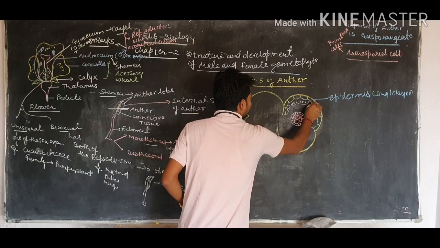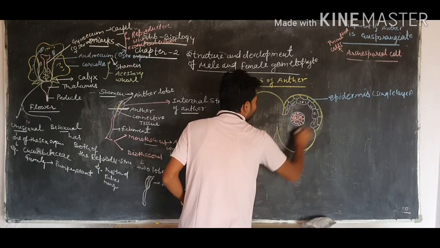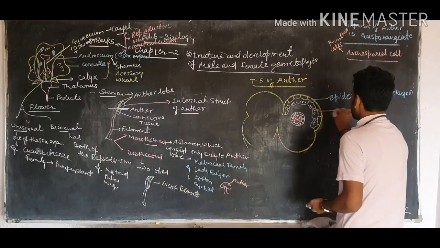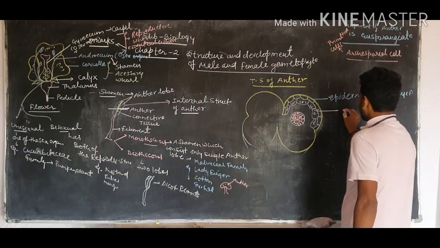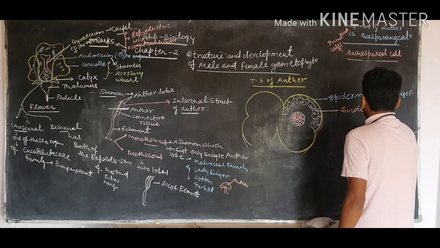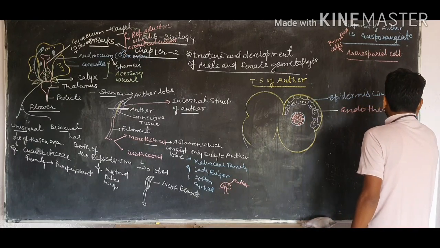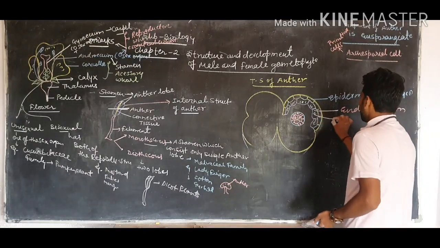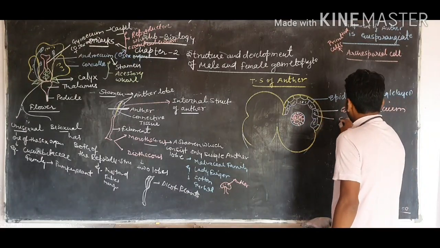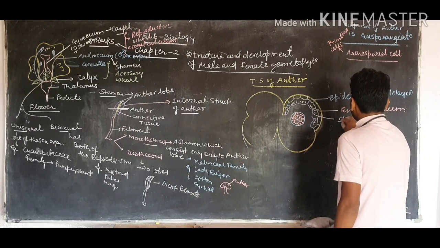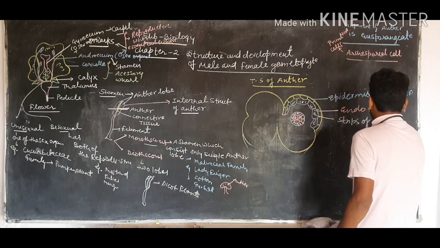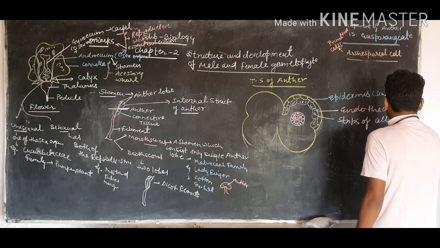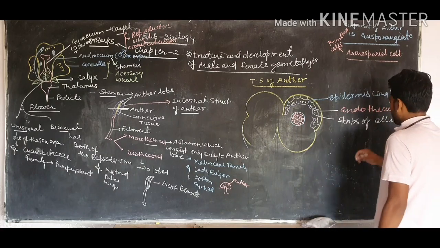So this is the second layer of the microsporangium, the endothecium, and it has strips of cellulose, which are generally fibrous in nature.